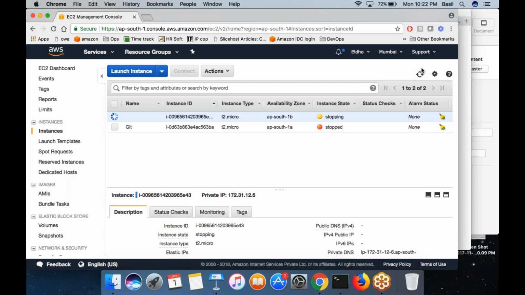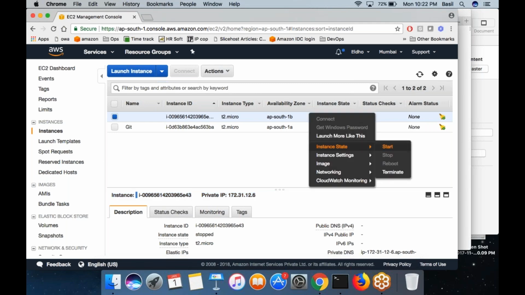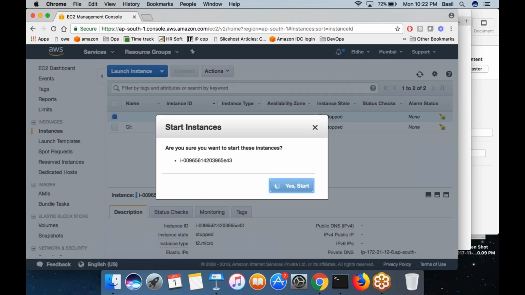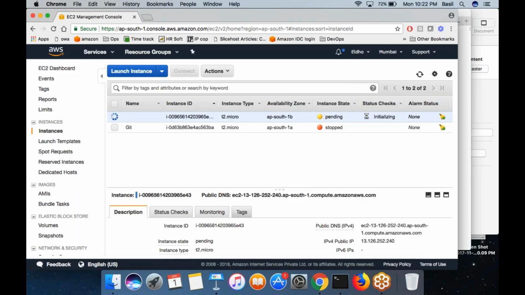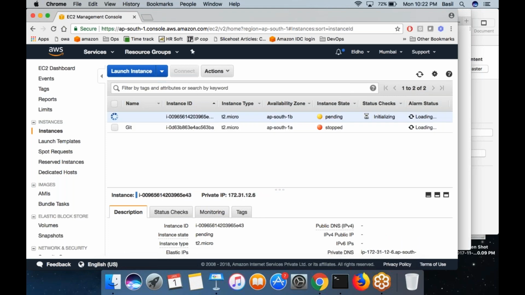Maybe you wouldn't like that in many cases. So my machine got stopped. You can see the public IP is gone. Now it is left only with the private IP. Now if I start the machine, you would actually find a different public IP for the machine, right? This is a new IP, not the old one. So whenever you stop and start a machine, the IP address will go.